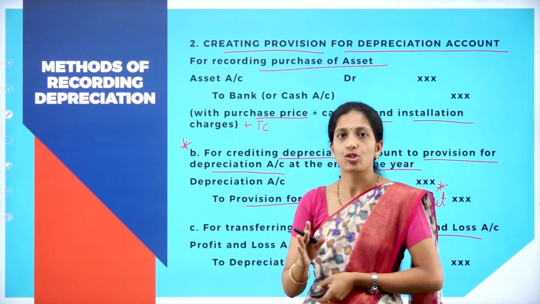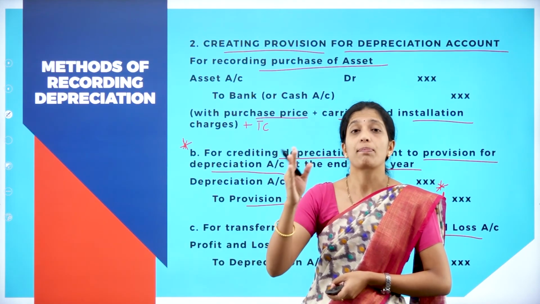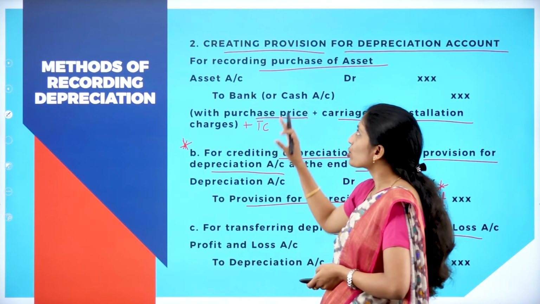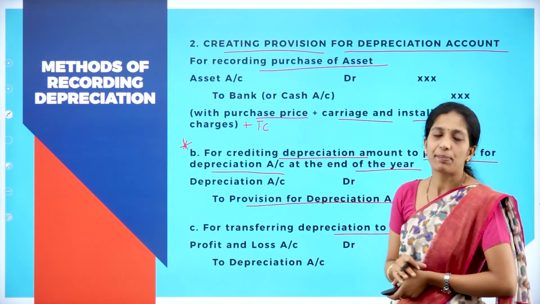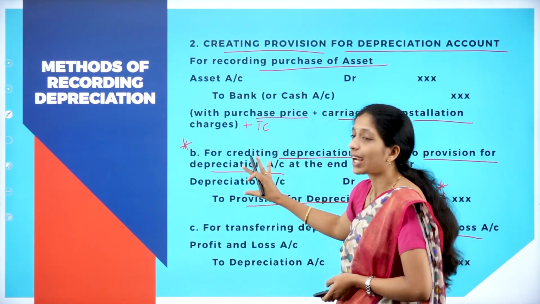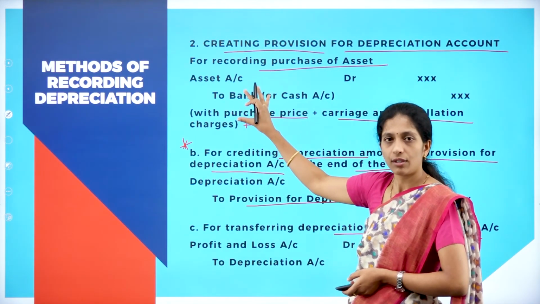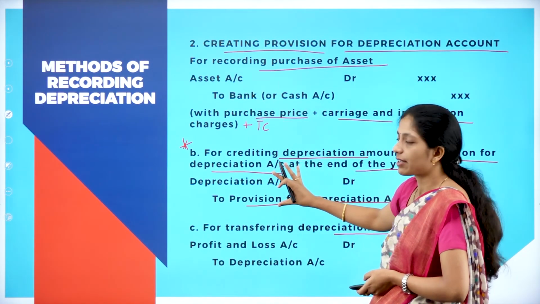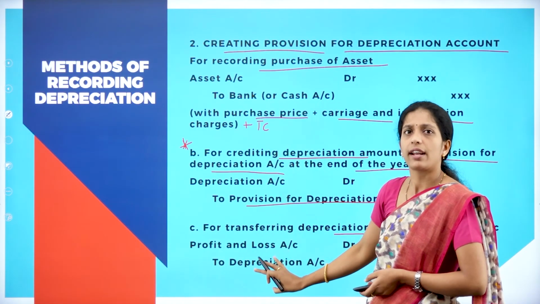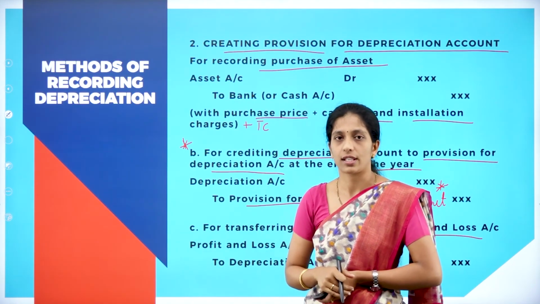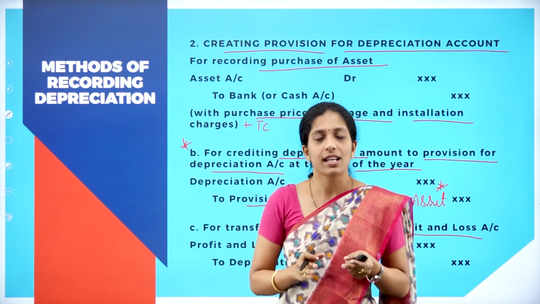There are two methods. One is charging depreciation to asset, where your second entry changes, and here also, creating provision for depreciation, your second entry changes. Other than that, your first entry will be for purchase of asset. The next entry will change. The third entry will be transfer of depreciation to profit and loss account. Hope you are clear with the entries.